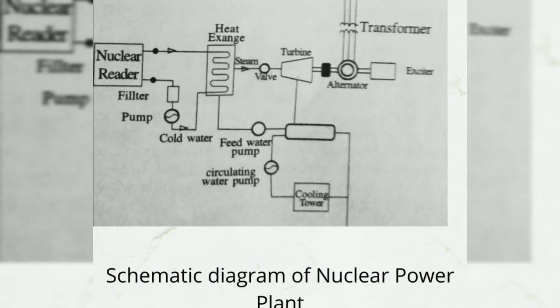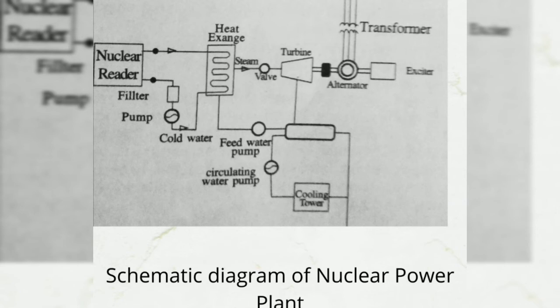And fifth, alternator. Nuclear reactor is an apparatus in which nuclear fuel, that is uranium 235, is subjected to nuclear fission. The nuclear reactor mainly consists of fuel, core, moderator, shield, reflector, reactor vessel, control rods and coolant. Then heat exchanger. The coolant gives up heat to the heat exchanger, which is utilized in raising the steam. After giving up heat, the coolant is again fed to the reactor.